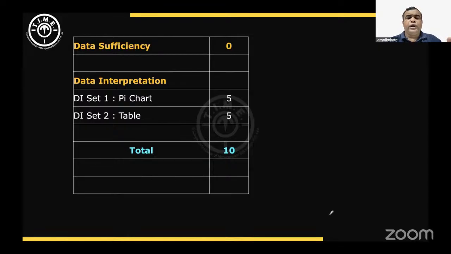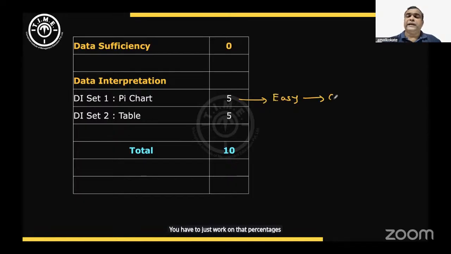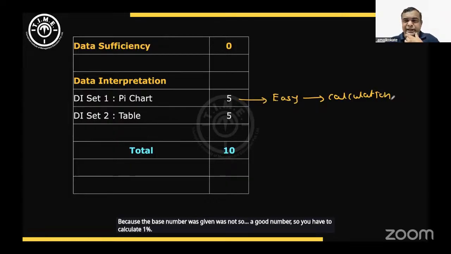Data interpretation, 2 sets were asked. One was a pie chart, one was a table. The pie chart portion was easy. You have to just work on the percentages, but the calculations were involved there because the base number given was not a good number. So you have to calculate 1%. From there, you have to calculate the other percentages. So it's a calculation based part.